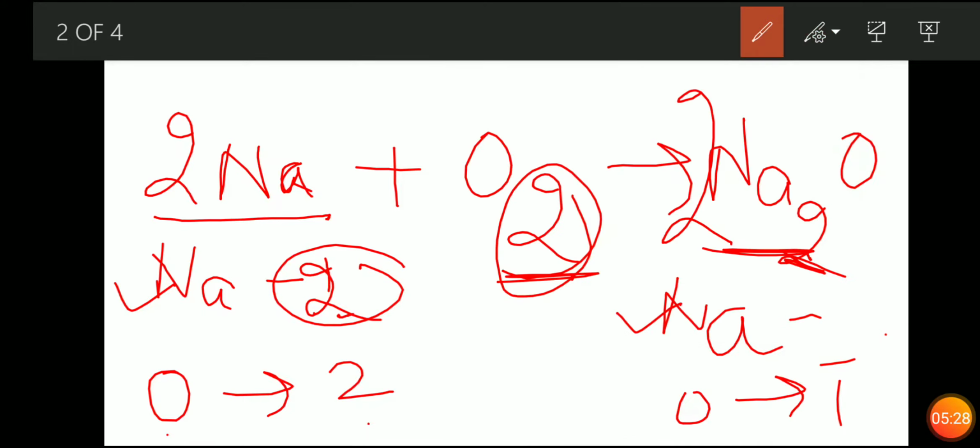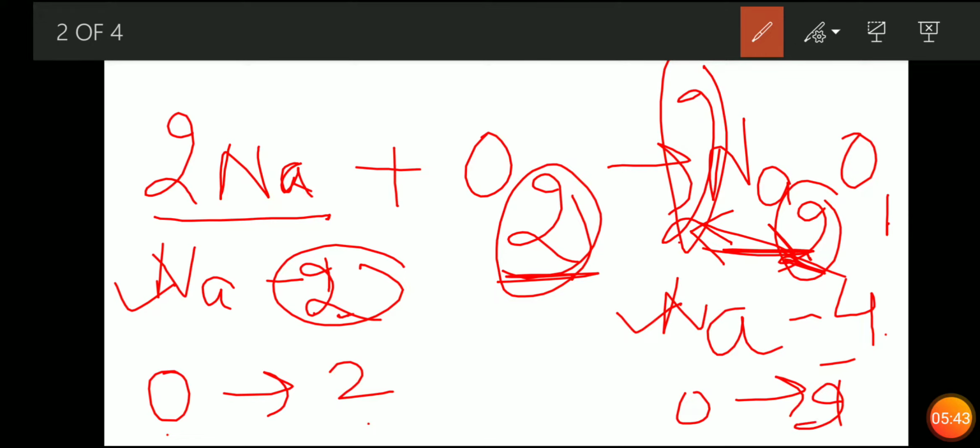How will you get 4 Na? 2 into 2 is 4. 2 is already present and you have multiplied 2 over here, so total Na is 4. But oxygen will become 2 into 1 is 2. So now oxygen is balanced, 2 and 2. But what is left? That is sodium.